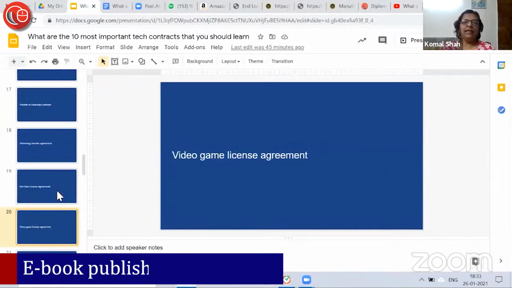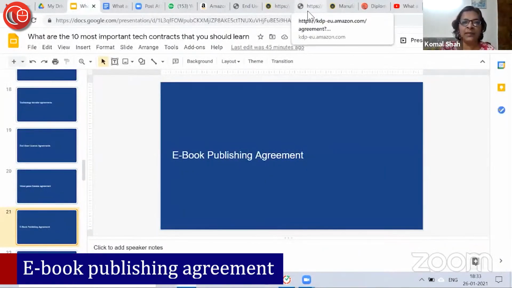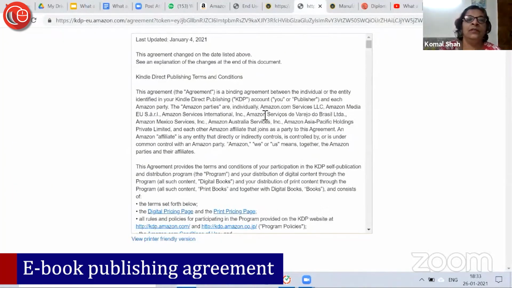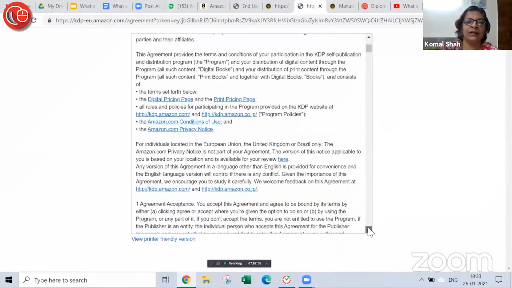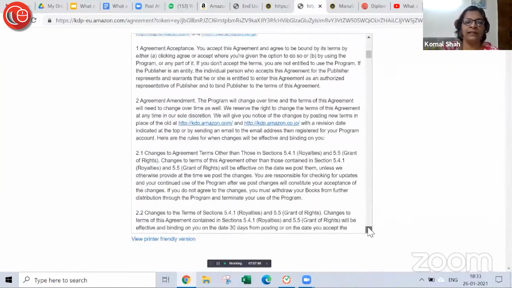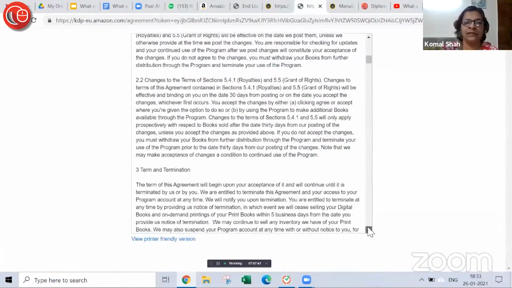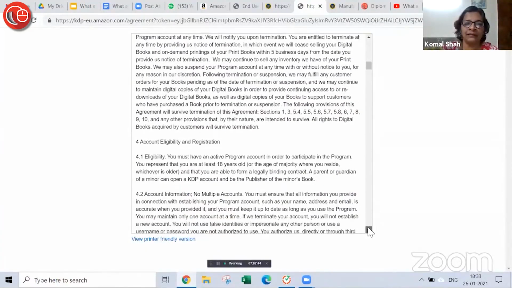What is next? Ebook publishing agreement. So this is what you can find. Kindle Direct Publishing terms and conditions. If you are publishing on Kindle, you are subject to this. These are the terms and conditions of Kindle. What is this? This is a contract.